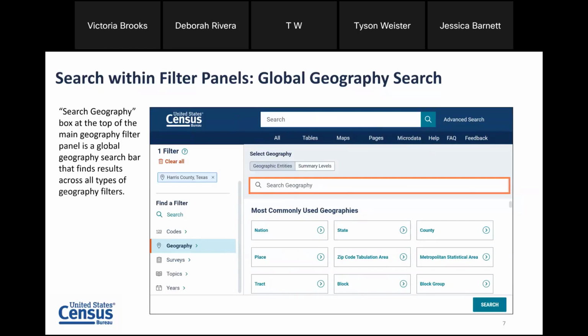In addition to that, we released this global search geography bar. So it's available on the main geography filter panel page. All of the other filter panels allow you to search one list. This search geography bar will cut across different levels of geography and attempt to find any filter that matches the search text that you enter. We'll clarify this once we go to the live site. Just want to point that out as another helpful shortcut for you to find your geography.